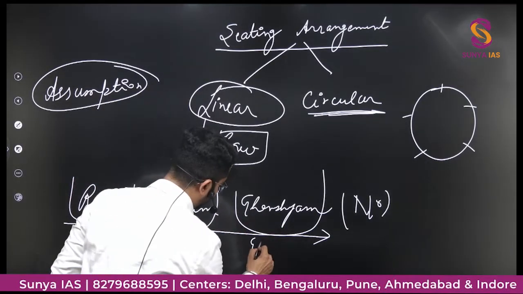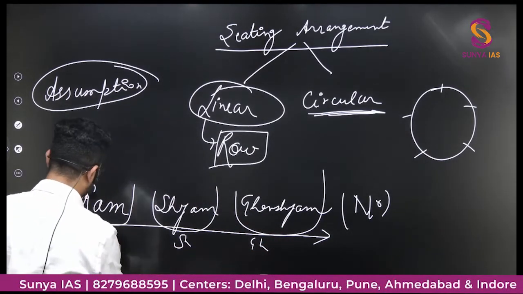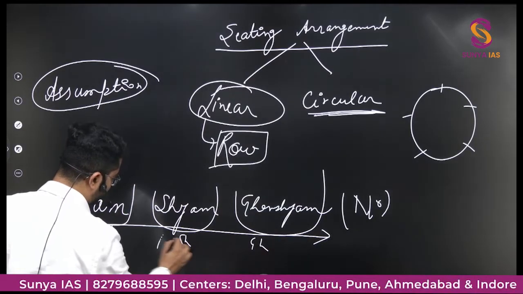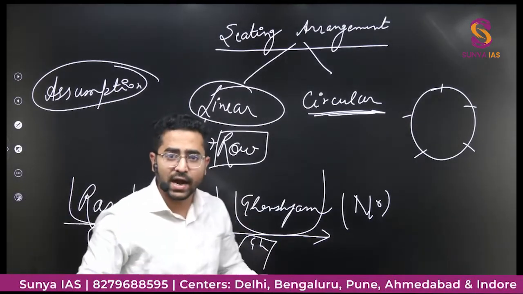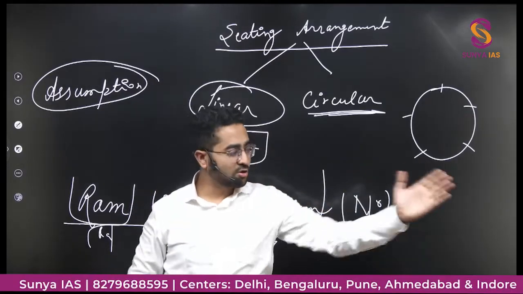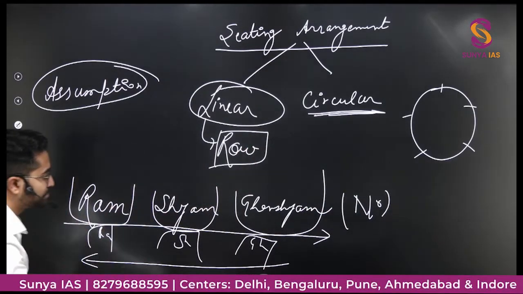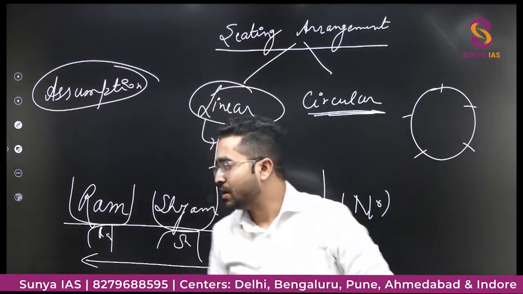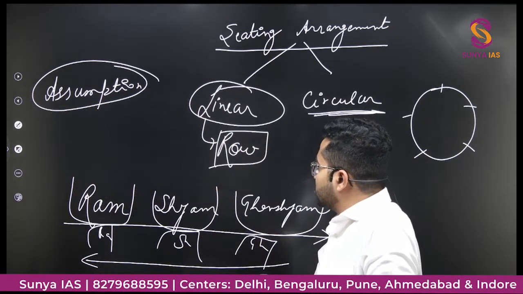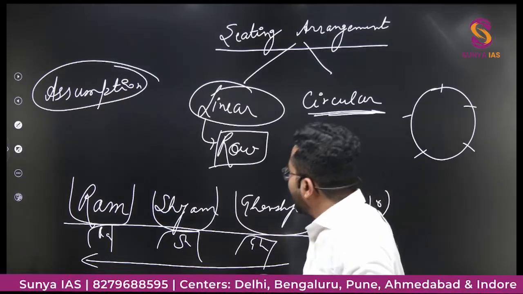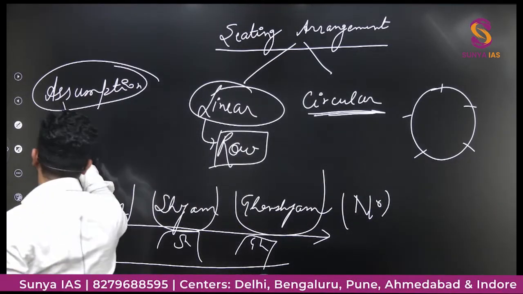Then Ghanshyam would be here, Shyam would be here, Ram would be here. They are facing towards south direction, and then left to right. अब अगर मैं इस direction में कर रहा हूँ, तो left to right would be this direction. Then this would be left to right direction, right? So what we learned from this concept,